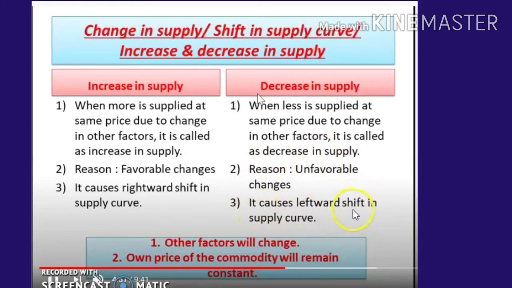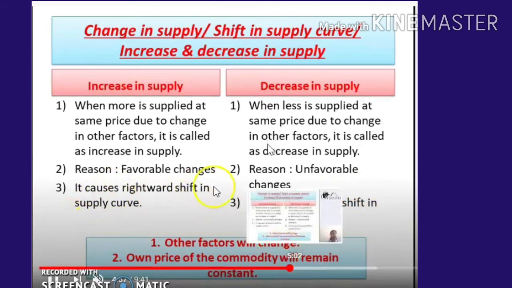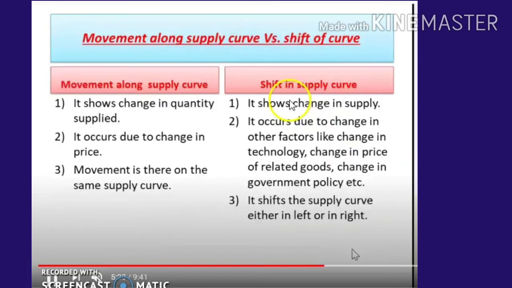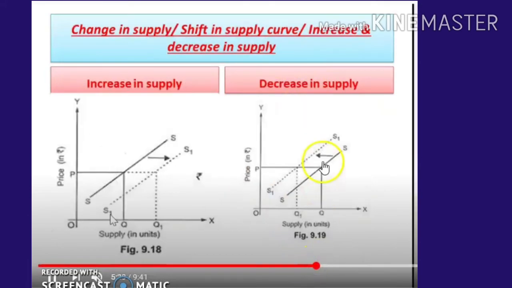It causes a leftward shift in the supply curve. Here it causes a rightward shift in the supply curve. See how the shifts happen. It's a rightward shift, that is S to S1. Here it's the leftward shift, that is S to S1. So it is a decrease in supply curve, and it is an increase in supply curve.